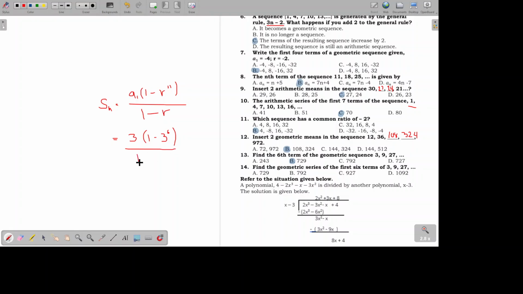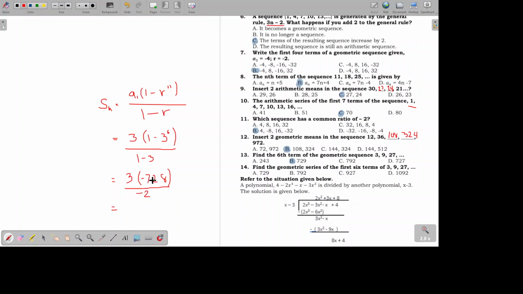Over 1 minus 3. So, like what I taught you in the classroom, whatever is here, just remove the exponent. Earlier, we already calculated 3 raised to the power of 6. That's 729. So, 1 minus 729 is negative 728. So, this is 3 times negative 728, divided by 1 minus 3, which is negative 2.